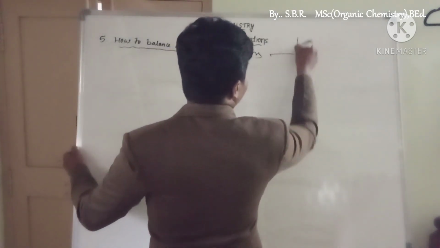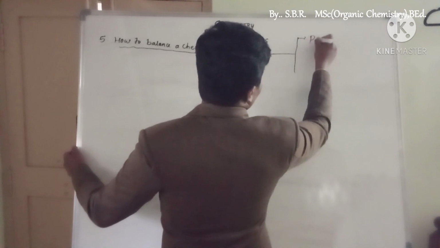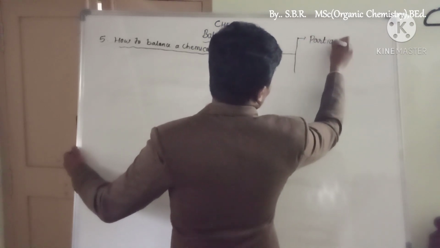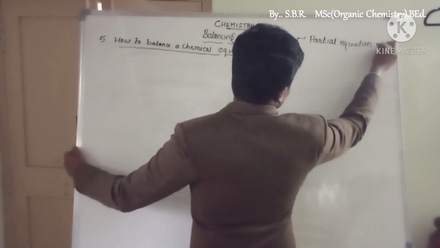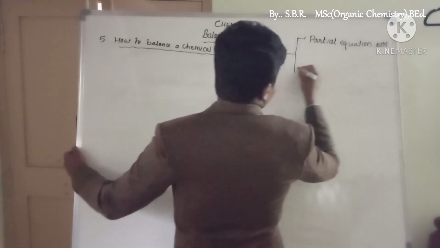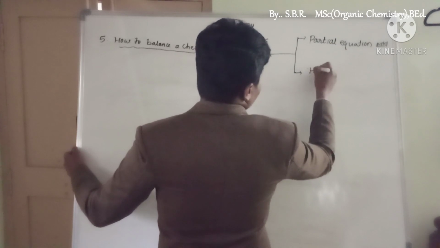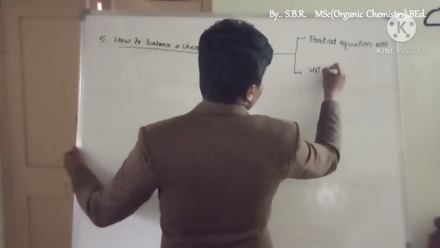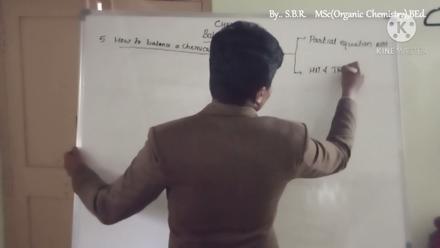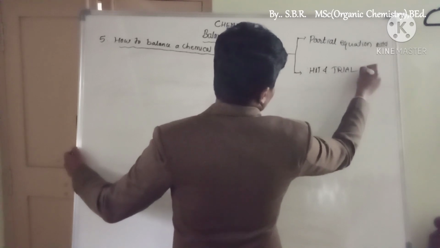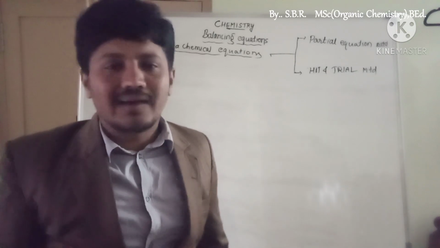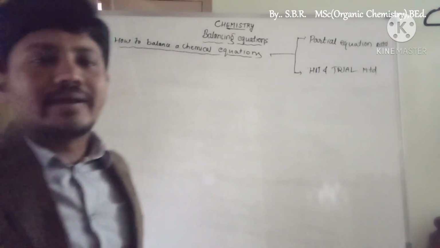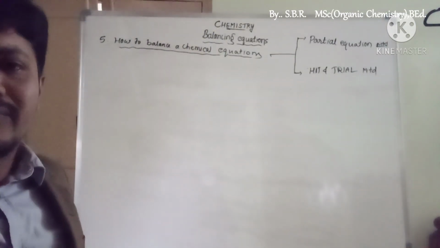Which are the two methods? One is the partial equation method, and the next one is the hit and trial method. So basically here we are going to learn about the hit and trial method only.